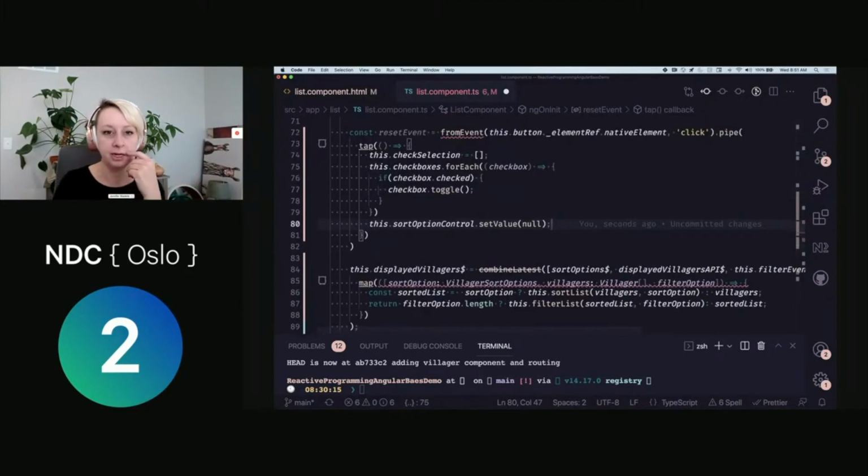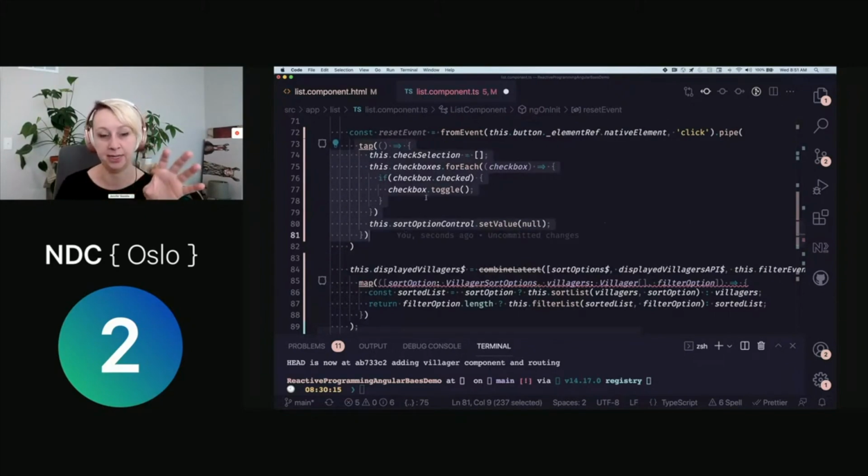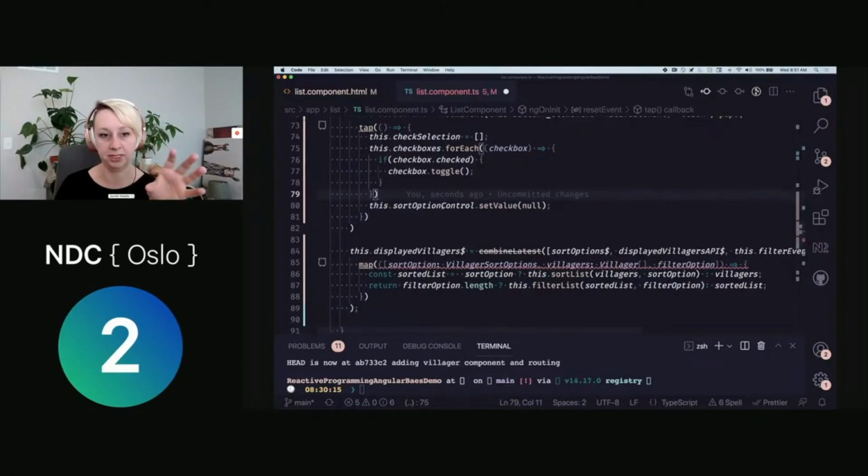All right, so now we have our reset event, which, there we go. That's going to take the button click that we're dealing with here. That's going to execute this tap operator. This is the execution context every time that happens and perform all these different things. So that's handling some of the UI pieces there.